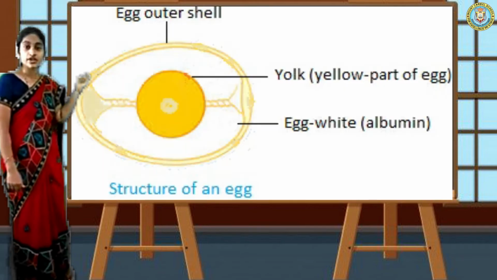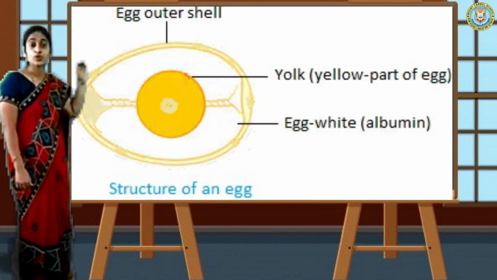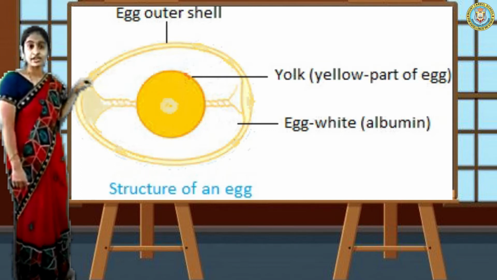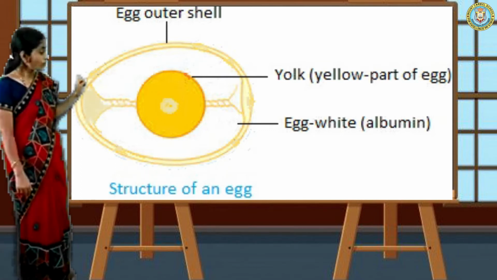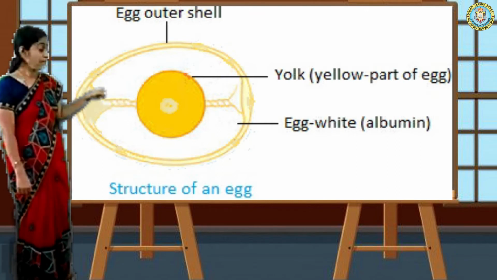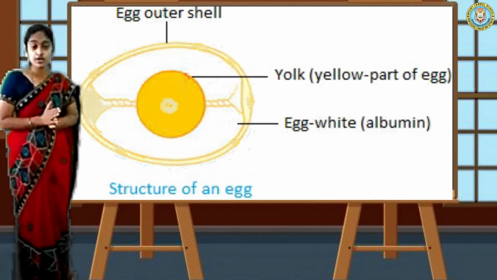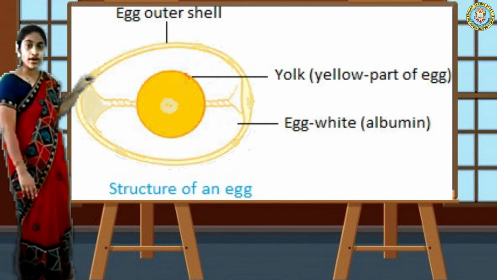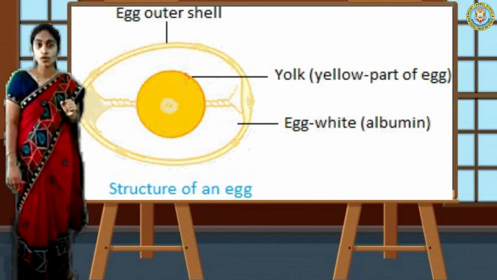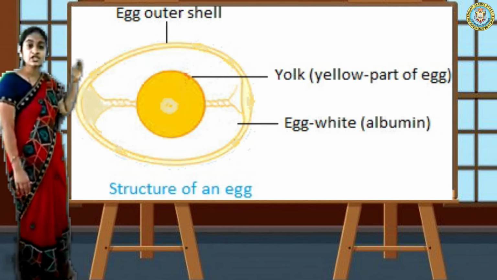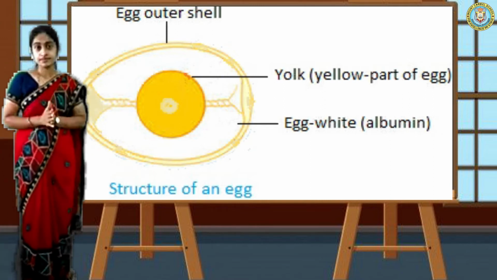The outer coat, which is little hard, protects the inner material of the egg. Okay, and egg white in color, and yolk, that is yellow in color, and inside the yolk embryo is present. Embryo means the heart of the baby. Okay, these are the parts of an egg.